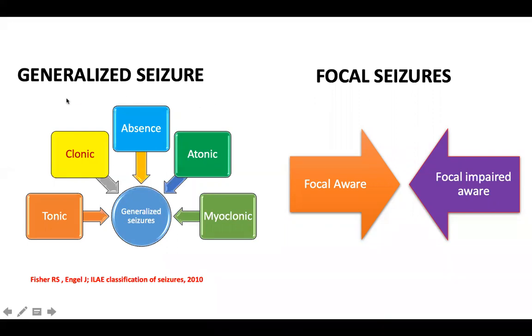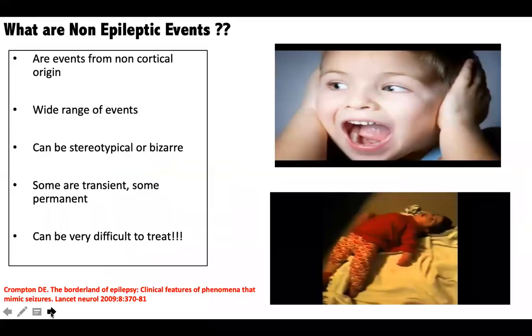Now with this basic framework, we will try to fit the non-epileptic attacks into tonic, clonic, absence, atonic, and myoclonic non-epileptic attacks. We'll see to that. So what are non-epileptic attacks? As I told you, they are sudden events causing functional alteration which arise from deeper structures like subcortical structures of the brain.